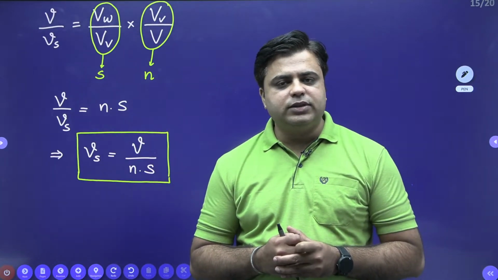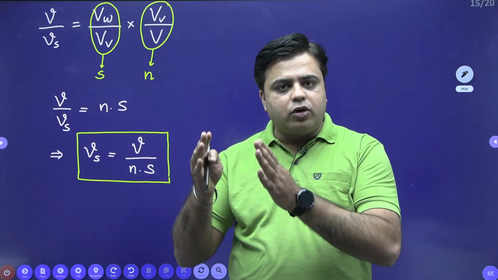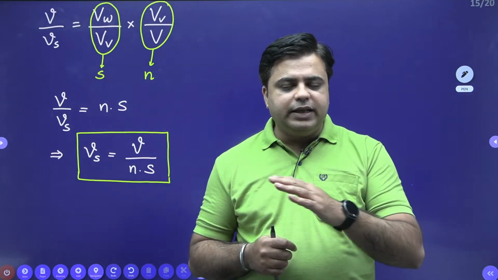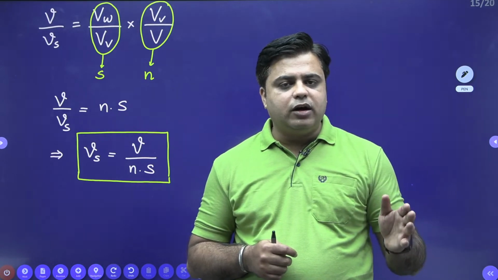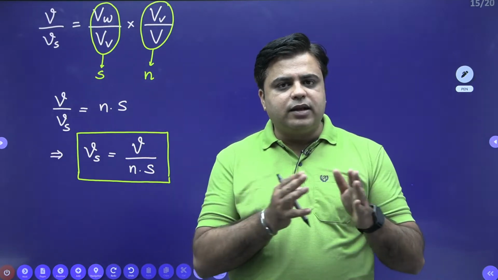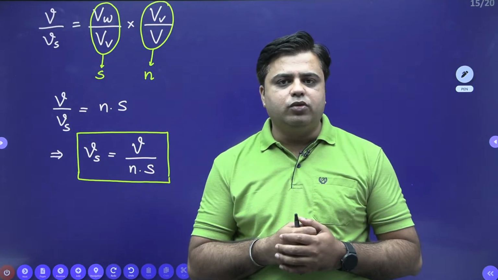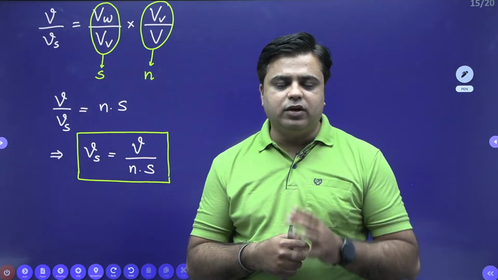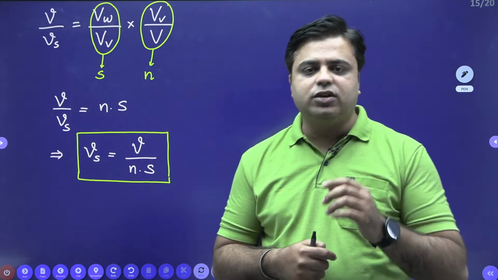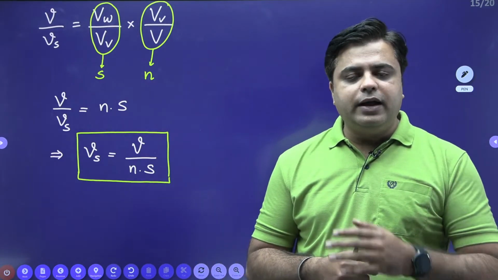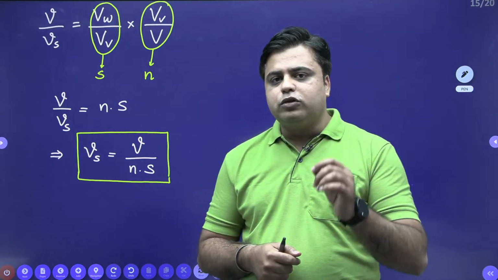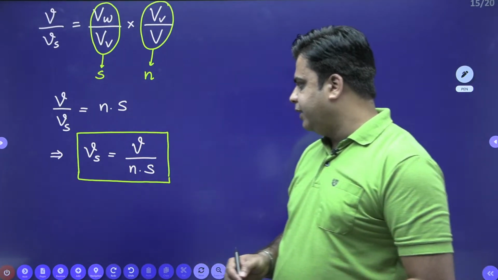Usually a question comes in the examination where you drop an inert tracer in well 1 and some details are given, and you are asked in how much time that inert tracer will reach well number 2. In that case, we will use the seepage velocity. Seepage velocity is the actual velocity of flow, and if the water is flowing inside the soil medium, it will flow through the seepage velocity, right?